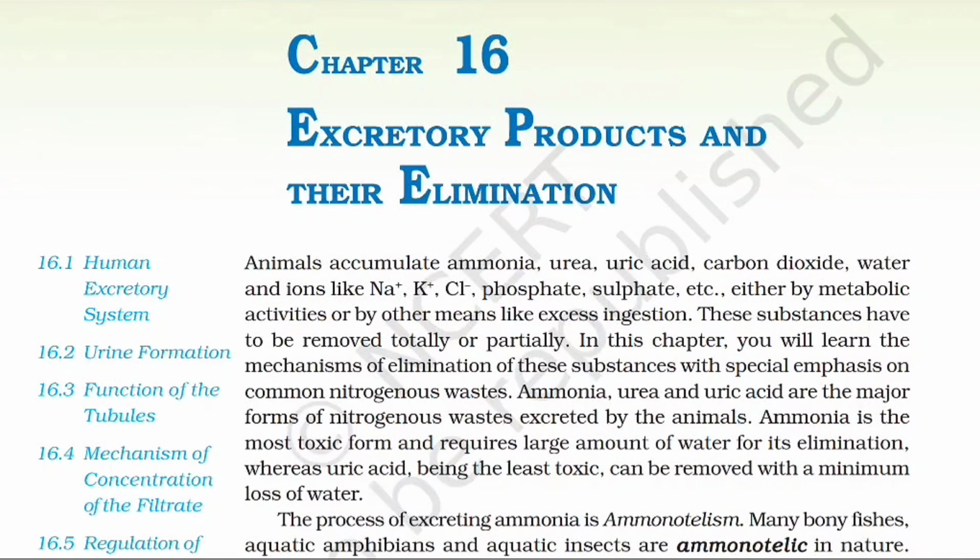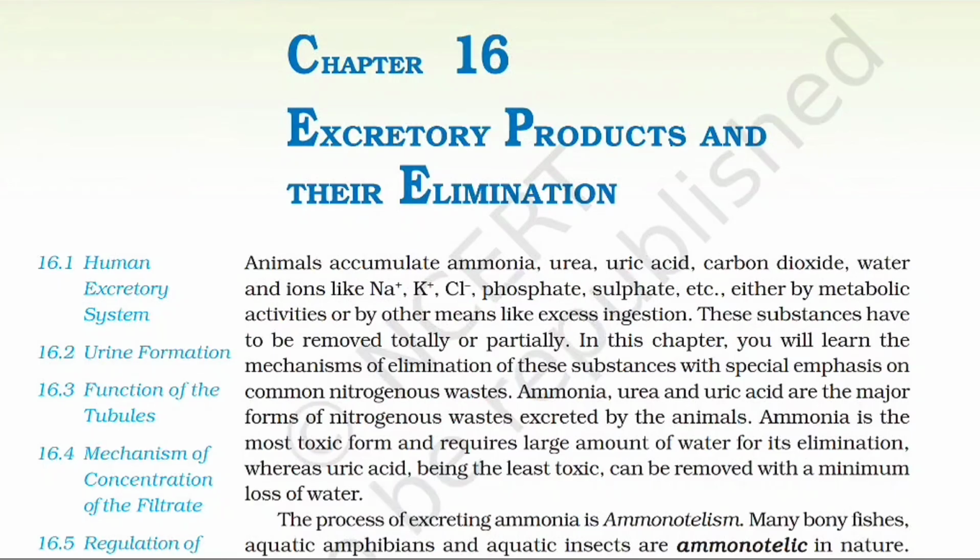In this chapter, you will learn the mechanism of elimination of these substances with a special emphasis on common nitrogenous wastage. Ammonia, urea and uric acid are the major forms of nitrogenous wastage excreted by the animals. Ammonia is the most toxic form and requires a large amount of water for its elimination, whereas uric acid, being the least toxic, can be removed with a minimum loss of water.